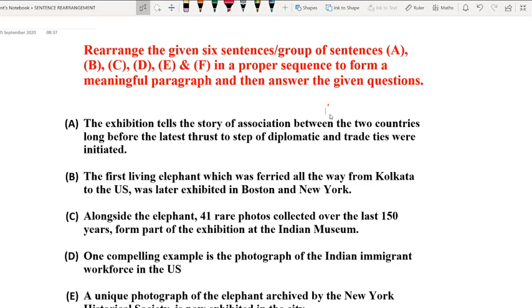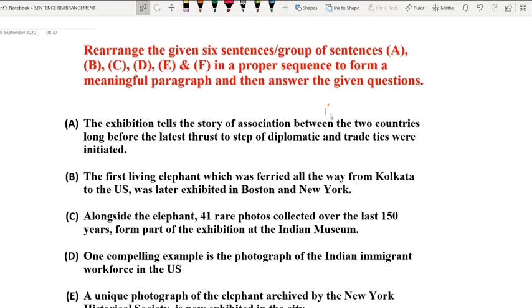So now, let me repeat the entire process till this part again. What I said, we must focus on finding out the first sentence. The first sentence will not be ambiguous. There should not be a single bit of confusion or ambiguity in it.